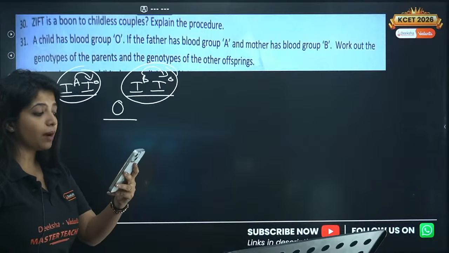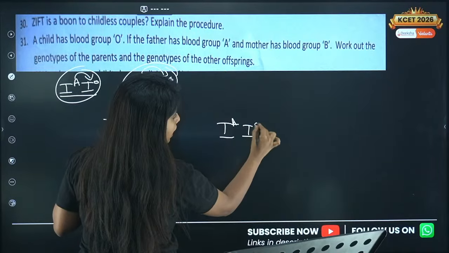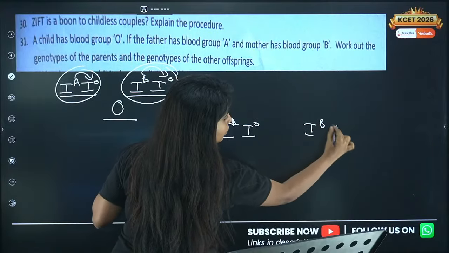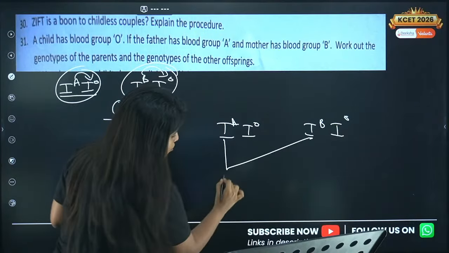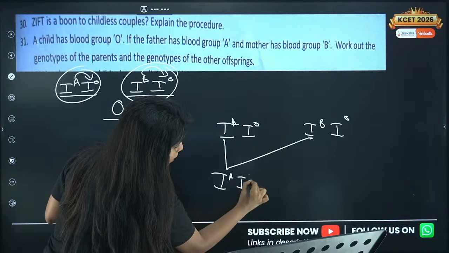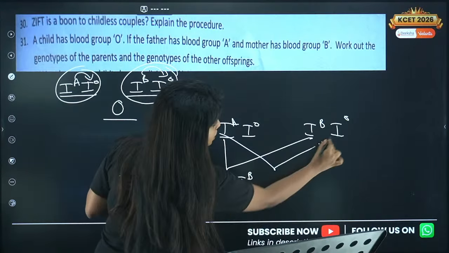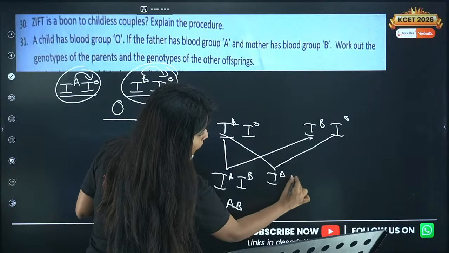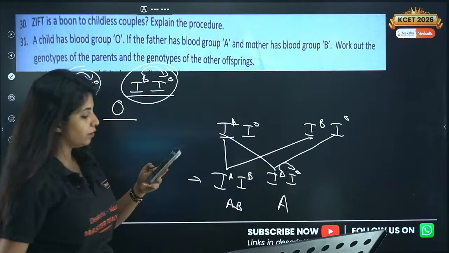Now you have to talk about the siblings. What are their genotypes? So write it properly, I^A I^O and here I^B I^O. Let's see. If you cross this and this, you get I^A I^B. This is the genotype. What is the phenotype? AB blood group. When you cross this with this, you get I^A I^O. Genotype is this, phenotype is A blood group because A is dominant over O.